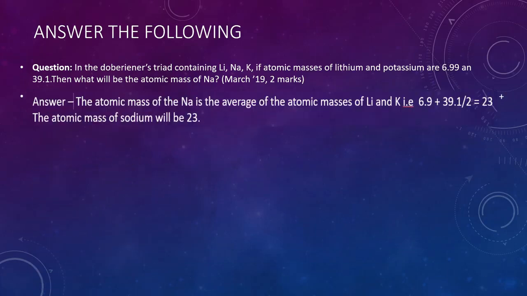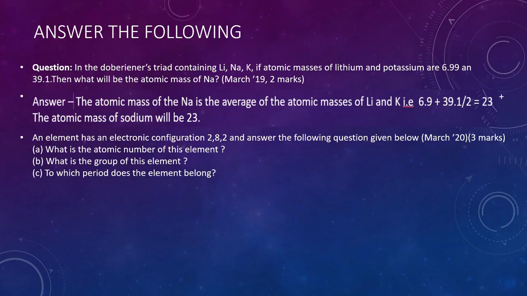Now, as you know, the atomic mass of sodium is the average of the atomic masses of lithium and potassium as per Dobereiner's triad. So you have to add the first, 6.9 plus 39.9, and divide the sum of these two by 2. What you get is 23, which will be the atomic mass of sodium.